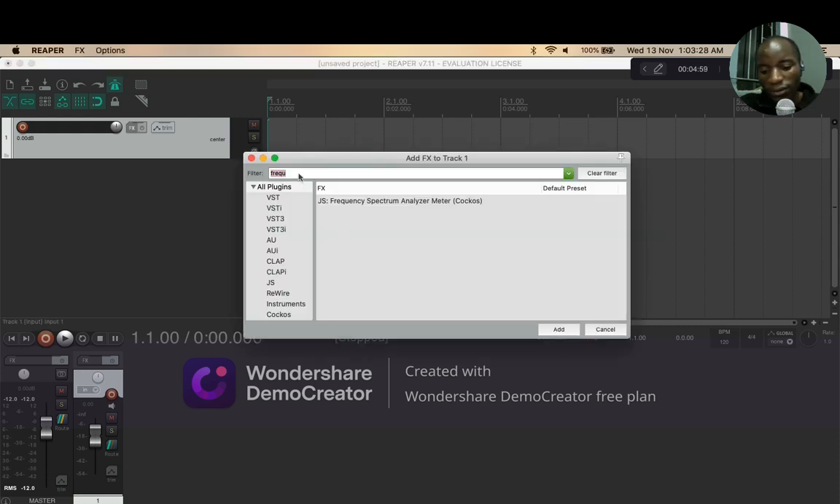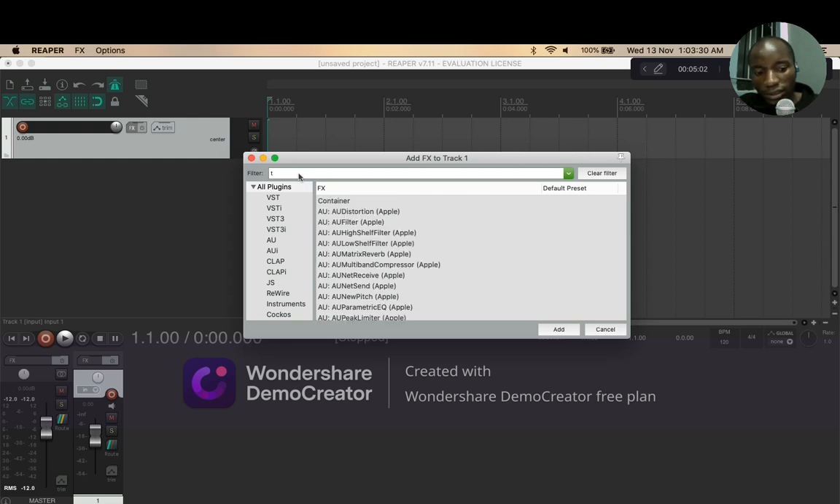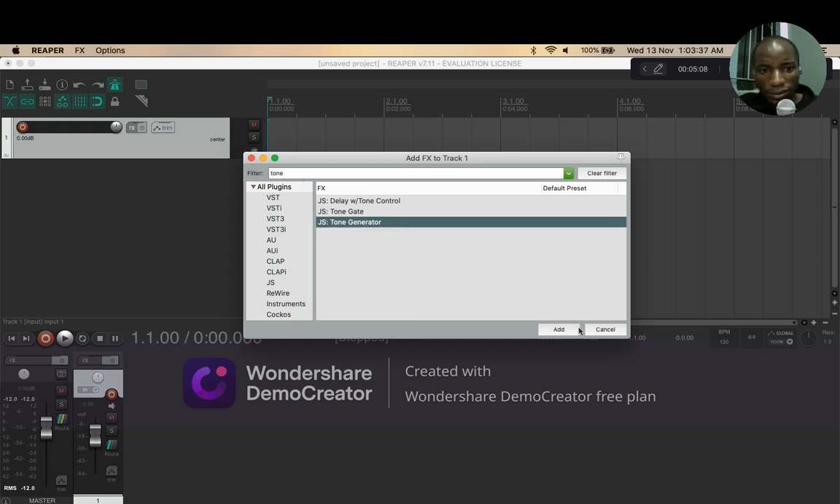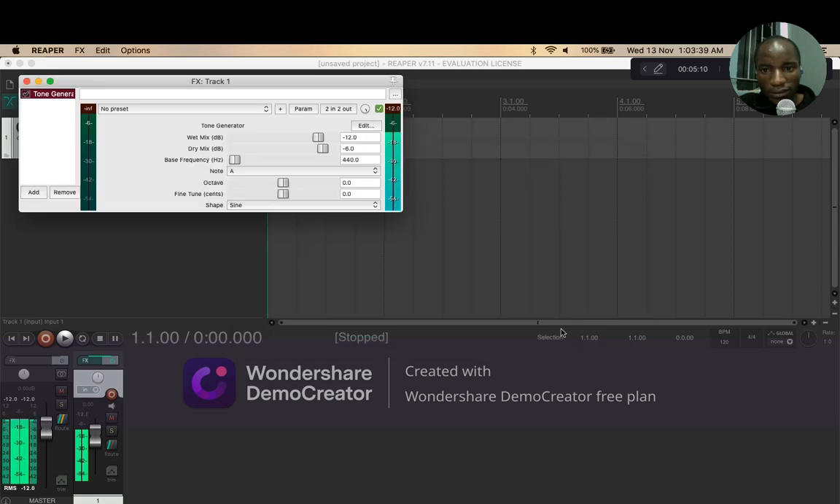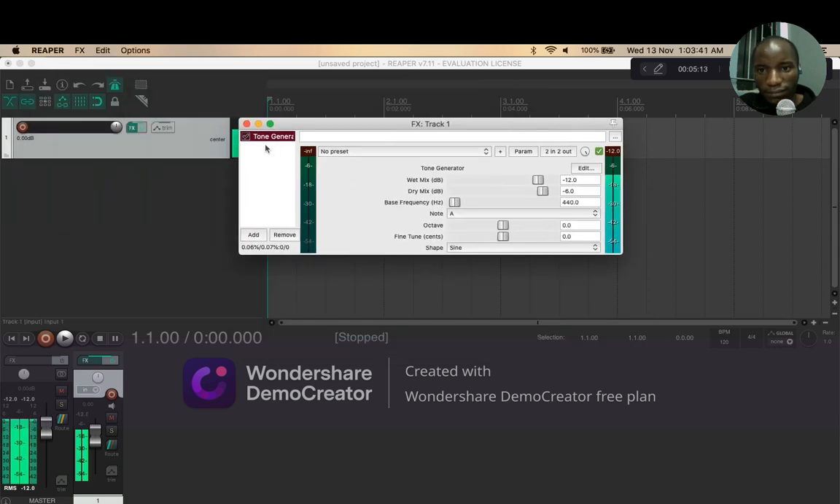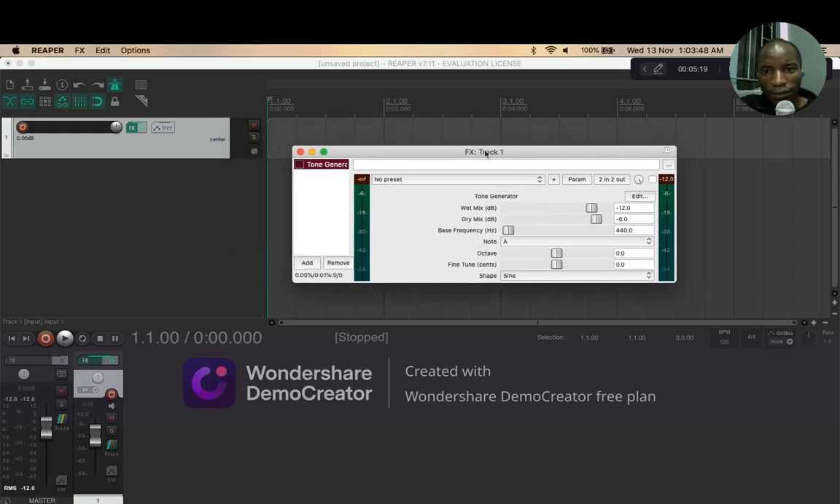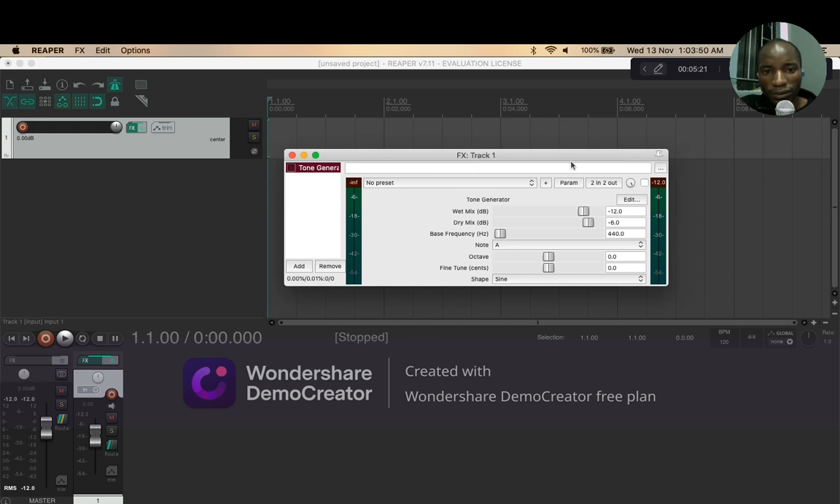So the first thing I want to do is to insert a tone generator. Insert the tone generator, press add. Okay, as you can hear. So now this is the section where you check everything and make sure that you are demonstrating the right thing. So I come here to where it says shape.